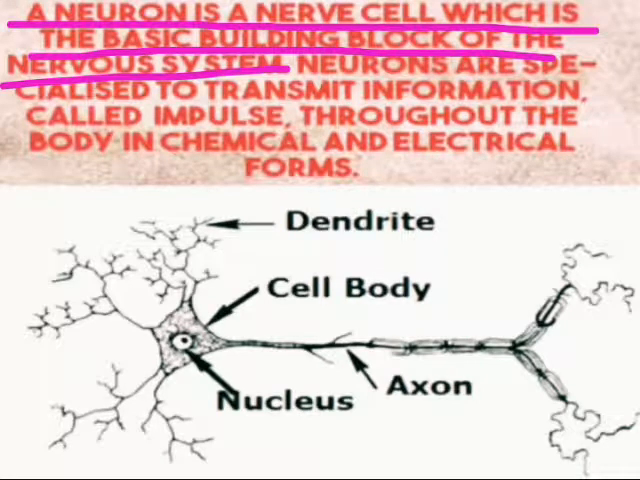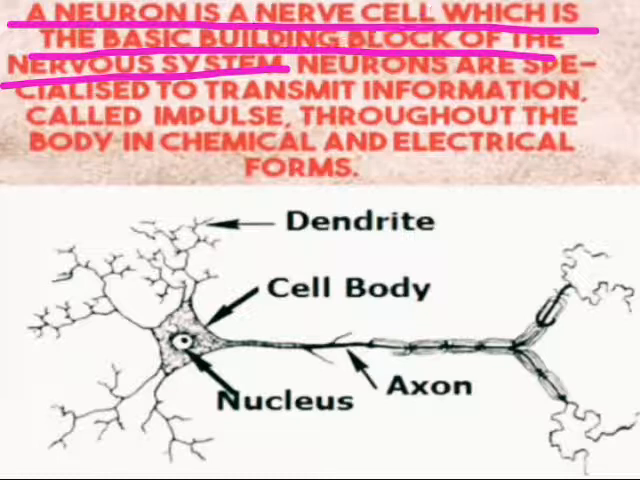Similar to a cell. What is a cell? A cell is the basic building block of life. Similarly, a neuron is a nerve cell. A neuron is a cell of the nervous system. Therefore, it is called a nerve cell.